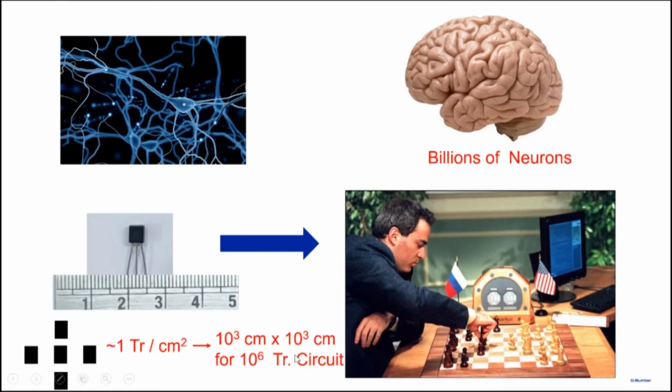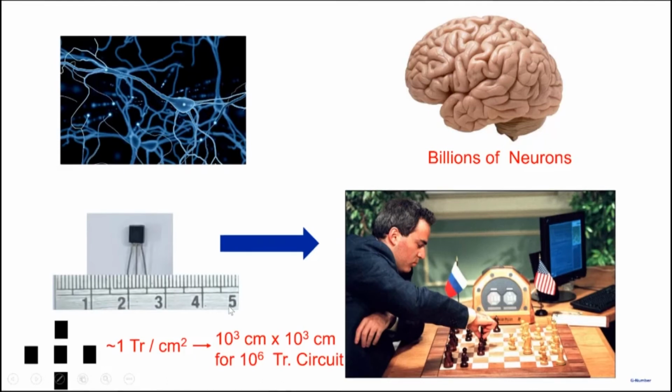You cannot make circuits consisting of 1 million transistors using the methods that we have talked about. It is going to become very large, and not only large, it would weigh a lot, and it would become very slow. It would consume lots of power. So all those problems will occur, and therefore what we are saying is that with this particular transistor measuring 1 centimeter by 1 centimeter or half a centimeter by half a centimeter, you cannot make complex circuits.